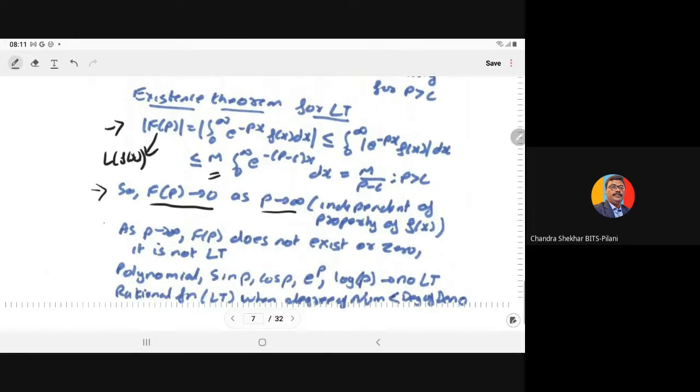So if as p tends to infinity F(p) does not exist or is not 0, then that is not a Laplace transform.